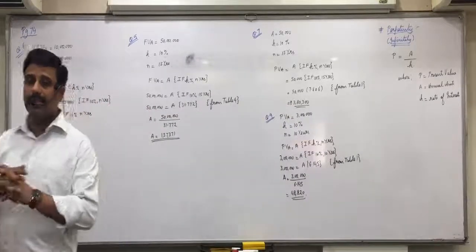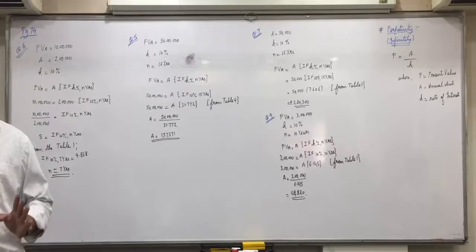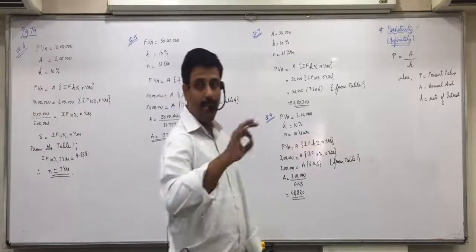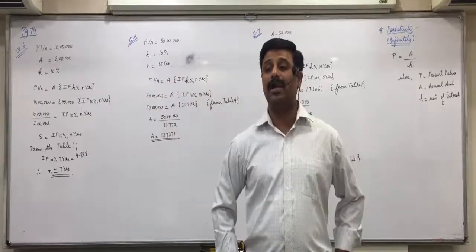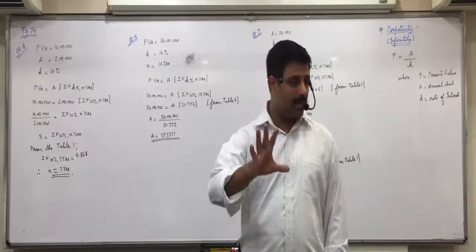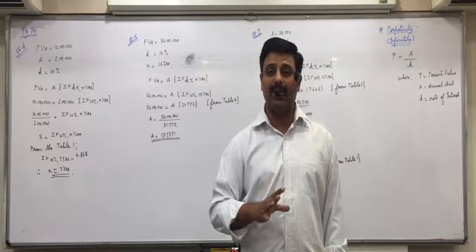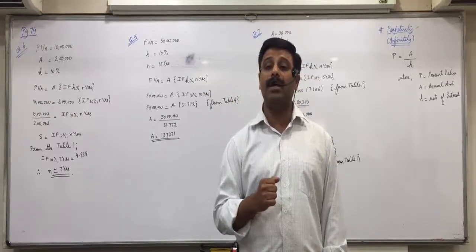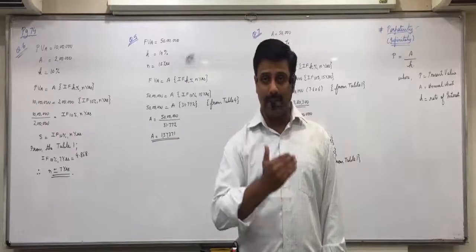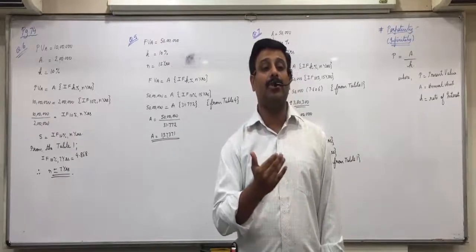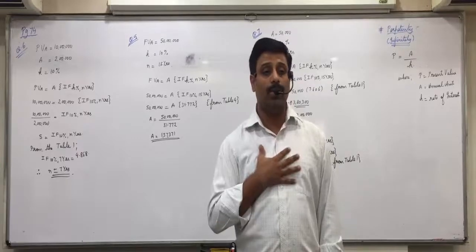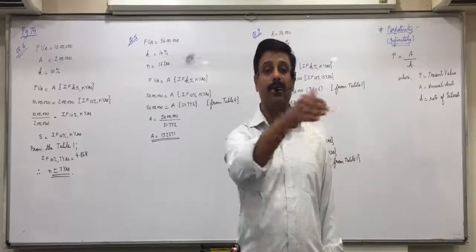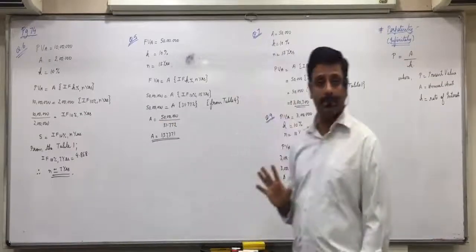See, it's a logical concept. Suppose I deposit 5 lakhs today and I expect 10% return on that. 5 lakhs, 10%, how much will I get? 50,000. And I withdraw that 50,000, so 5 lakhs will remain intact. Next year again 5 lakhs, 10%, how much will I get? 50,000. So every year I will be able to get 50,000. Now if I want 50,000 every year at 10% interest, how much should I deposit? 50,000 divided by 10%, 5 lakhs.